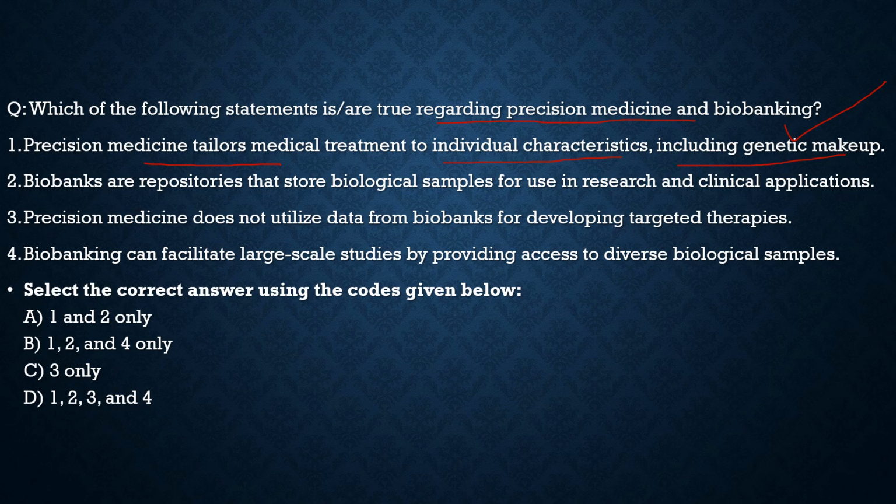Second statement, biobanks are repositories that store biological samples for use in research and clinical applications. 100% correct. Third statement, precision medicine does not utilize data from biobanks for developing targeted therapies. It is totally incorrect. It definitely relies on the biobanks. Fourth statement, biobanks can facilitate large scale studies by providing access to diverse biological samples. 100% correct. So with respect to these questions, the correct statements are statement 1, statement 2 and statement 4 only, and from the code given below the correct code would be option B.